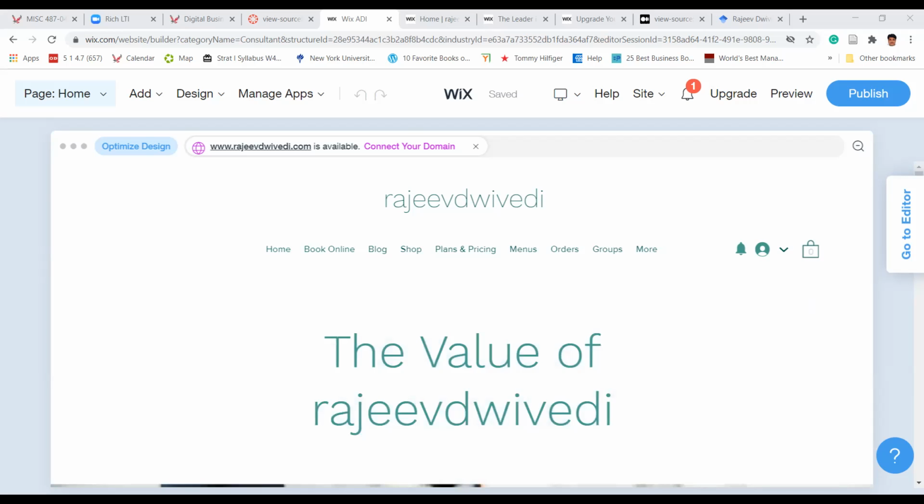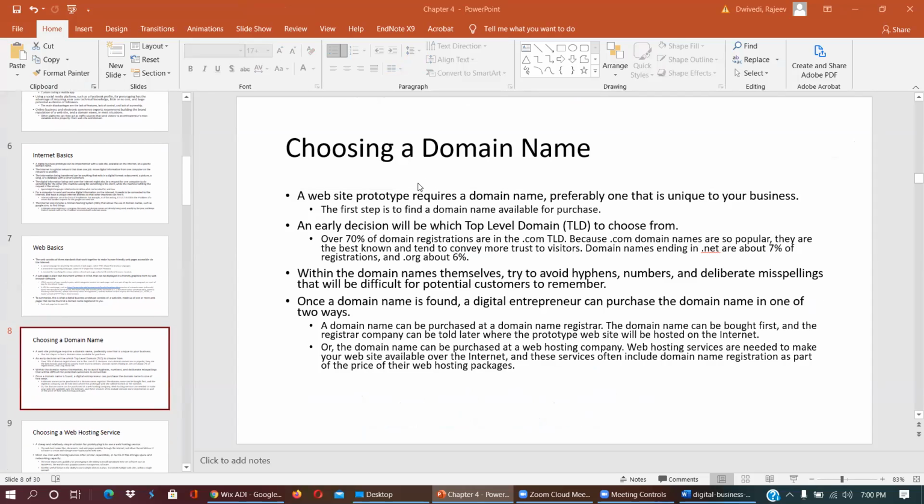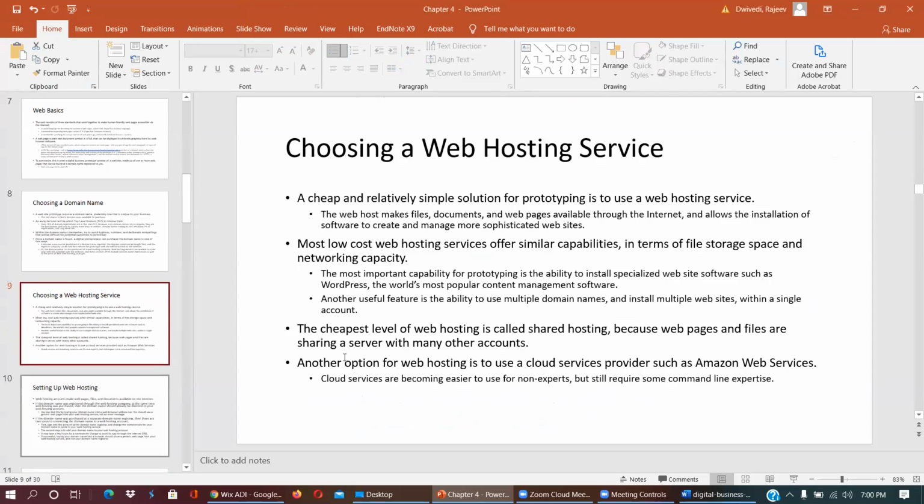So now I go back to my slides. Hopefully you are back on my slides, on choosing a domain name. I think I explained it better with Wix.com. Choosing a web hosting service: I don't need to explain this because we just looked into Wix.com. Not only Wix.com, multiple such hosting services are there, like GoDaddy. If you have heard about GoDaddy.com, it is similar.